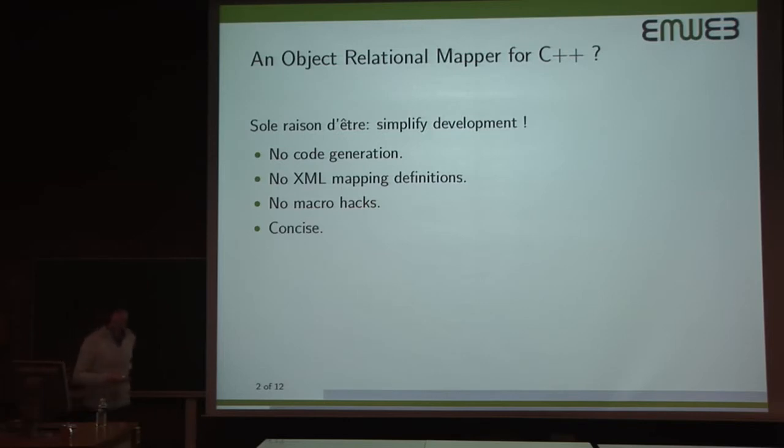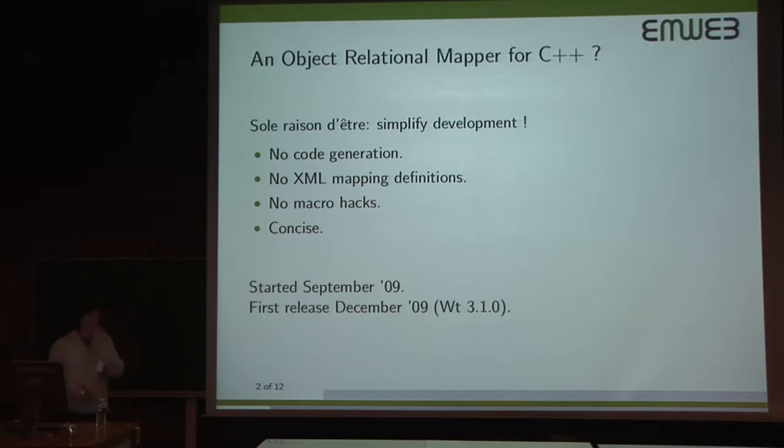And of course, we try to be concise, because we want to actually save you from typing and save you from making errors, rather than making things more complicated. So this whole effort started only in September last year. So that's when we got the idea that this should be possible in C++. And we had a first release in December, and it's already being used online in our homepage, where we use a blog that is implemented using DBO. And that blog already got slashdotted, and it survived it very well. So I think it's already been a bit tested as well.